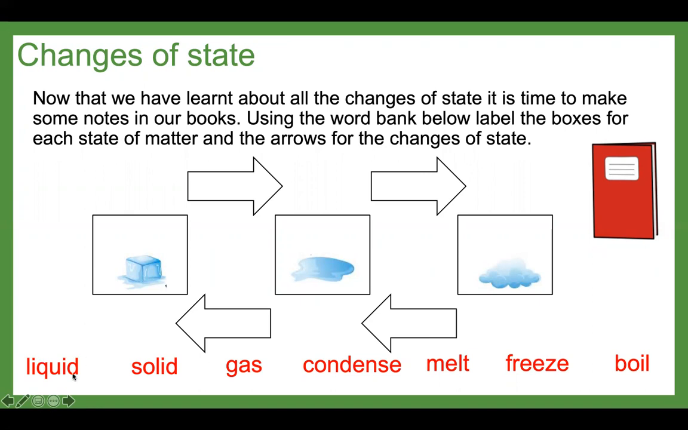So what I would do is I would have a look at this image. What is this? Is it a liquid, a solid, or a gas? Then label it. The same with this one. Is it a liquid, a solid, or a gas? Label it. And then this one. Once you've done that, the words that you should have left are condense, melt, freeze, and boil. So you would then need to show the changes of state. So from solid to liquid, what change of state is that? Is it condense, melt, freeze, or boil? Pause the screen and have a go at this in your books.